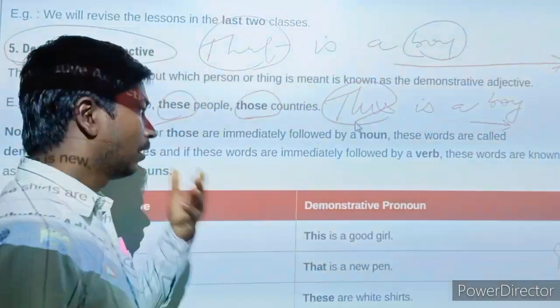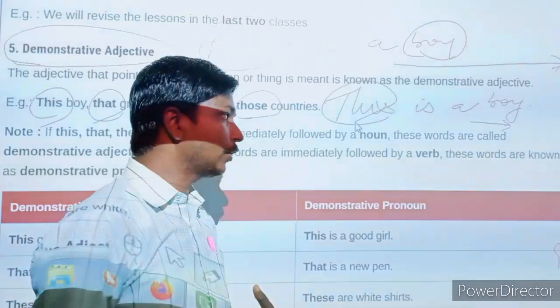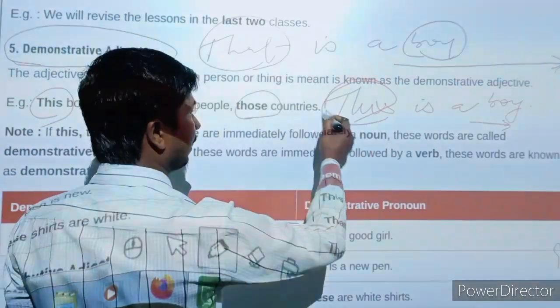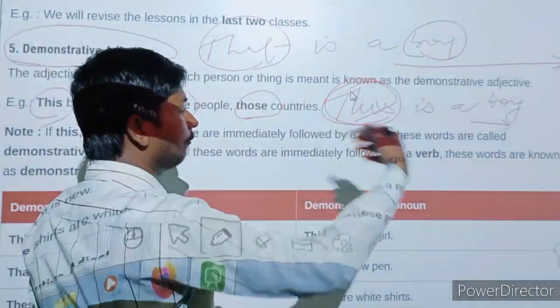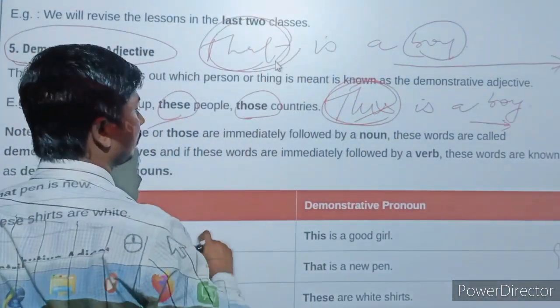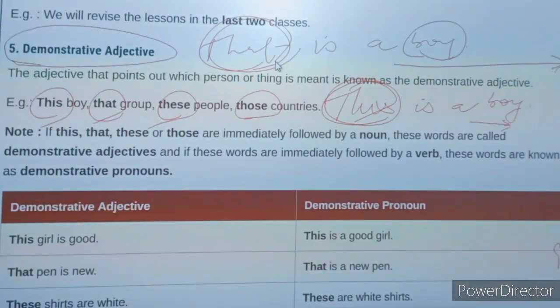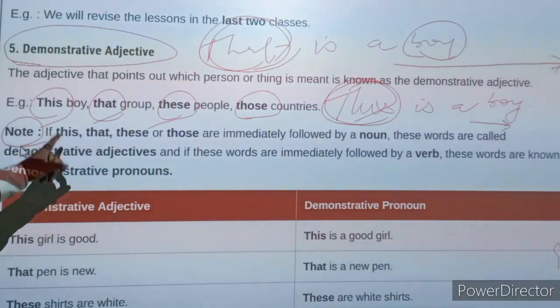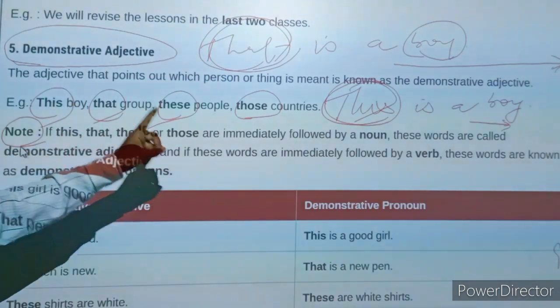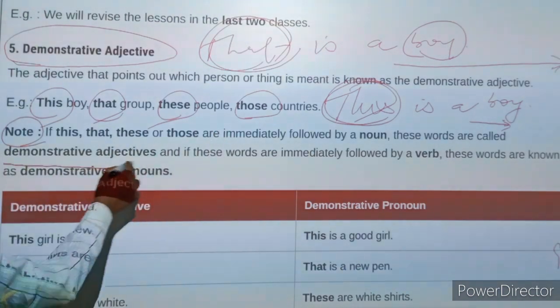The noun that is near to me is denoted as this, and if the noun is denoted as that, it means the noun is very far from me. Note that if this, that, these or those are immediately followed by a noun, these words are called demonstrative adjectives.